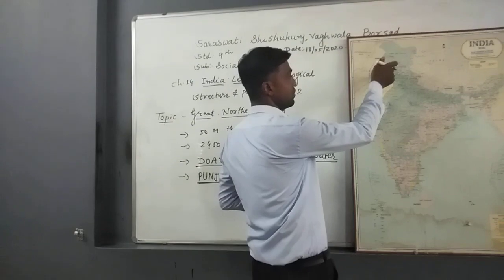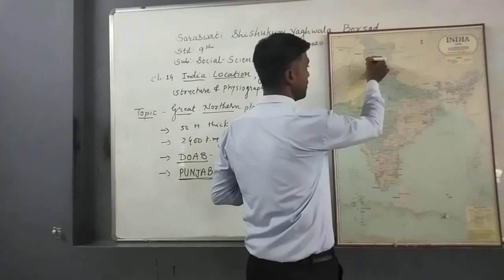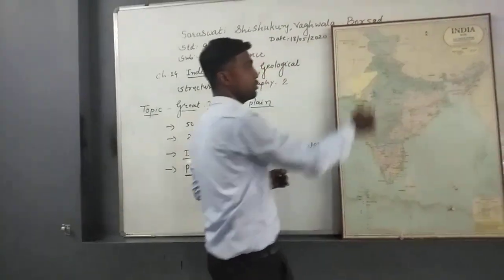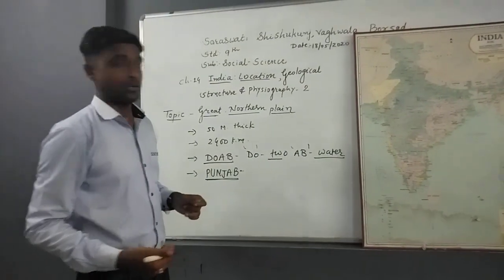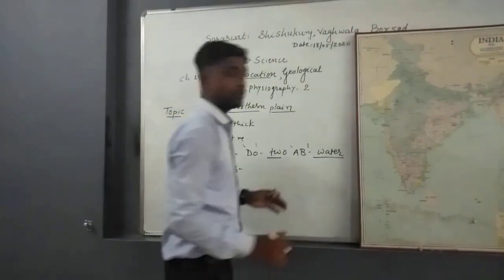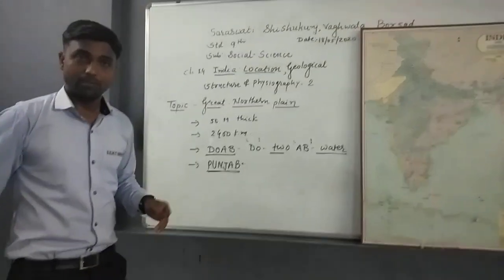You just see here, Jhelum, Chenab, Ravi, these are the tributaries of Satluj, because all these rivers are passing through Punjab. Okay, so this is the information about the Great Northern Plain.